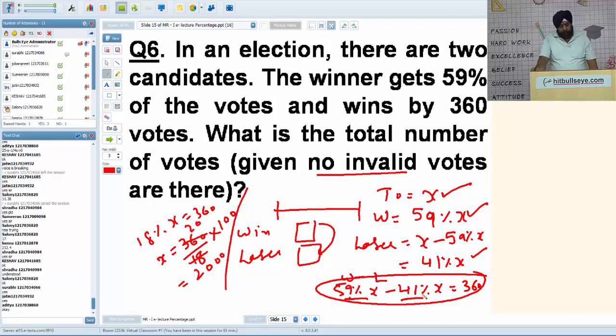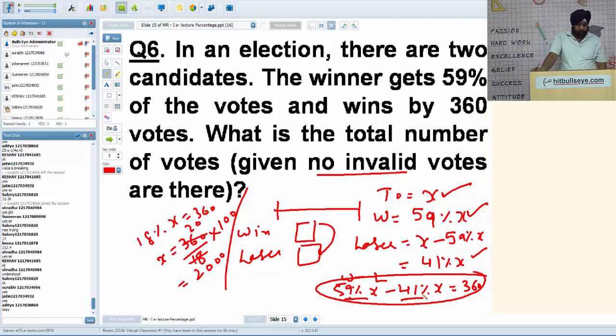One thing is to be remembered: you should read the question very carefully. You may be asked how many votes the winner will get and how many the loser will get. If I ask the total number of votes the winner got, can you give me the answer?